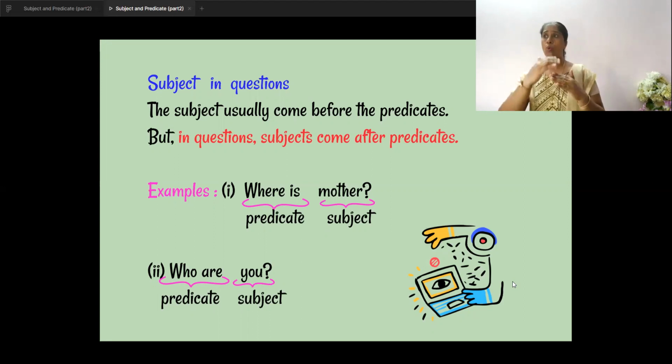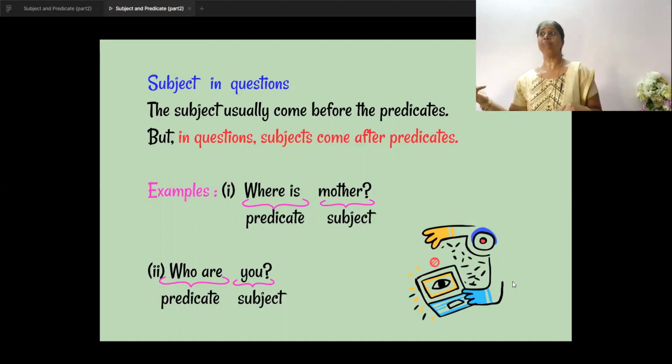Now, subject in question sentence. So far, whatever sentences we have learned, the subject is the name of a person or a thing, and usually it comes in the beginning of the sentence. Subject comes, and then what is said about the subject, that is the predicate. Remember, that is not the case in question sentences. So, the subject usually comes before the predicate, but in questions, when you are asking a question, the subject comes after the predicate.